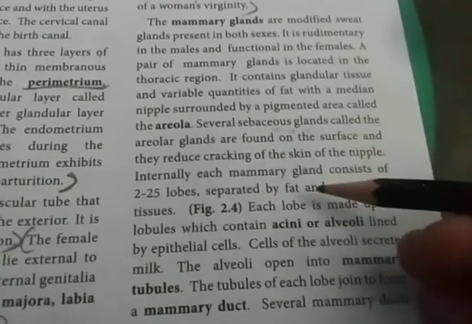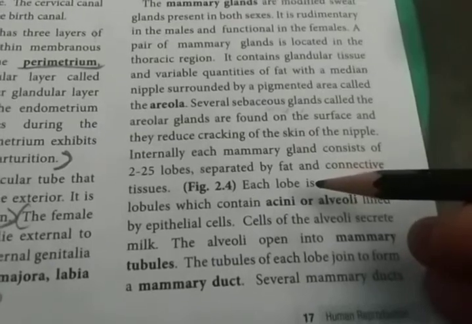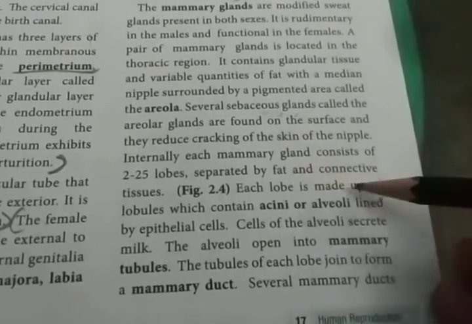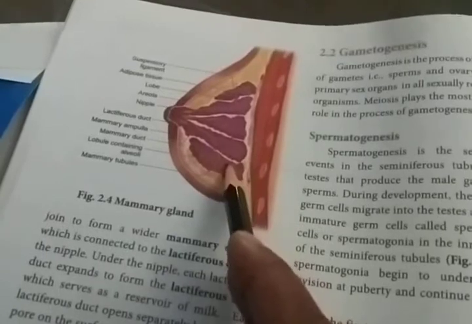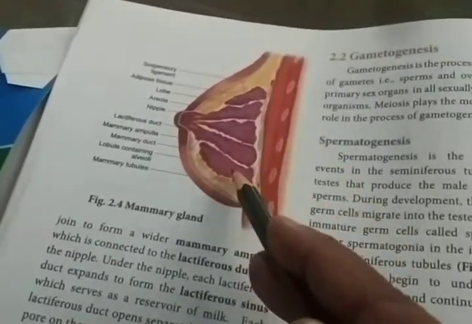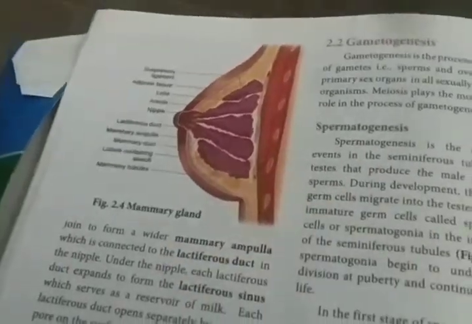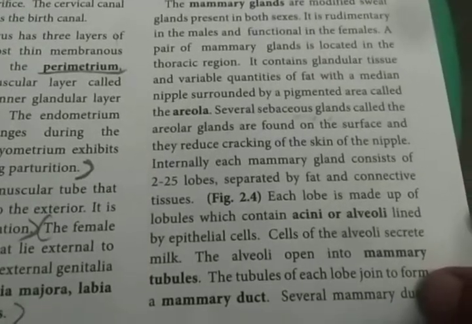Then internally each mammary gland consists of 2 to 25 lobes. The lobes are separated by fat and connective tissues. So interiorly this mammary gland is divided into a number of lobes, like that 2 to 25 lobes. Each lobe is separated by fat and connective tissues.